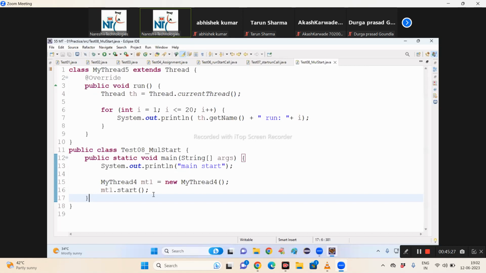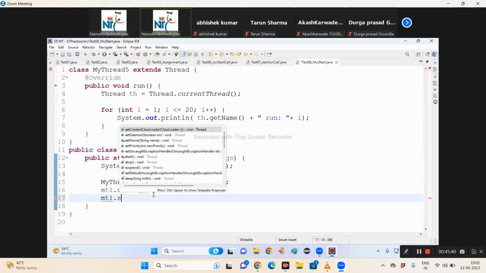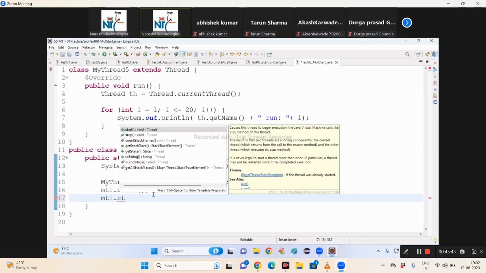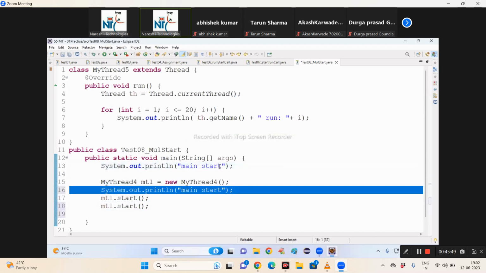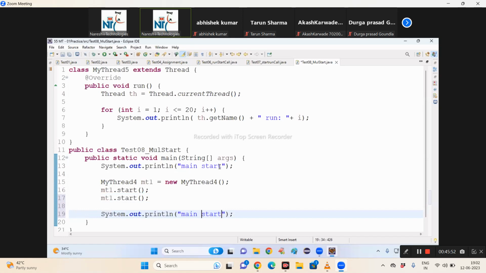Simple. If you want to create a custom thread, object creation is not sufficient, I have to call the start method. So who creates the custom thread? Start. I want 2 custom threads. So I'm calling the start method 2 times. Possible or not possible? Not possible. Why not possible? I want 2 custom threads, so I call the start method 2 times. Possible or not possible? Not possible.